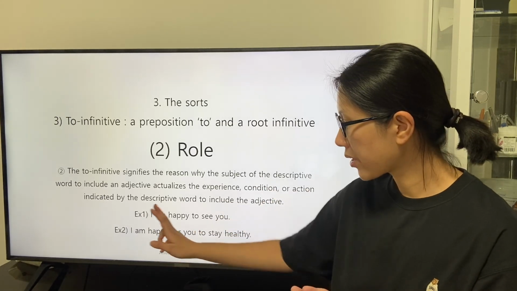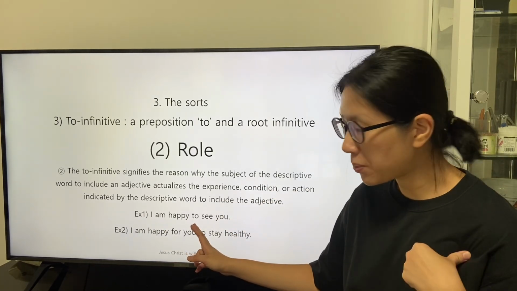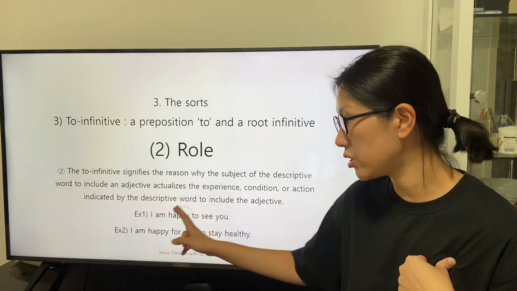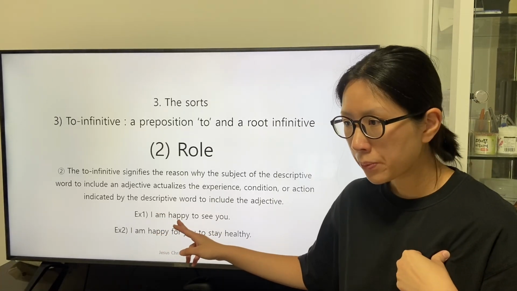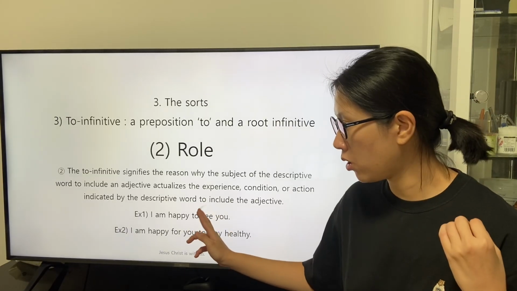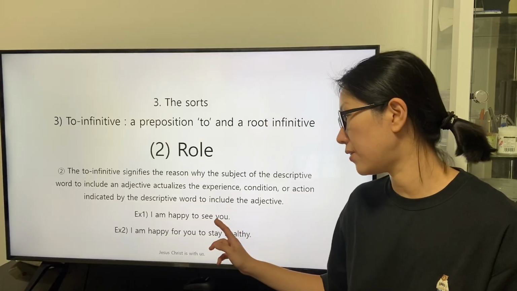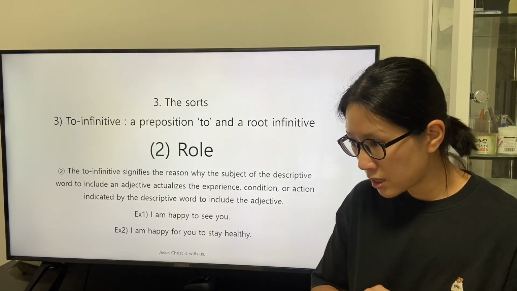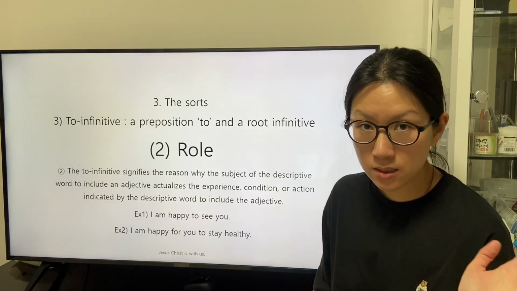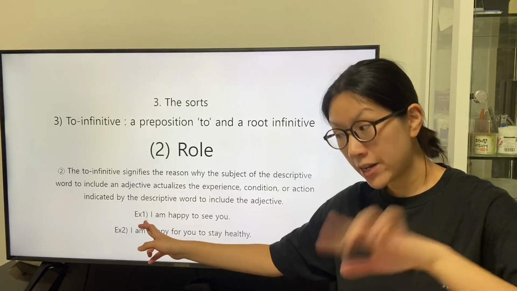The speaker has the purpose at the present when the speaker is in the condition described by the adjective happy. So we can understand that the condition described by the root infinitive C is expected by the speaker later than the present.